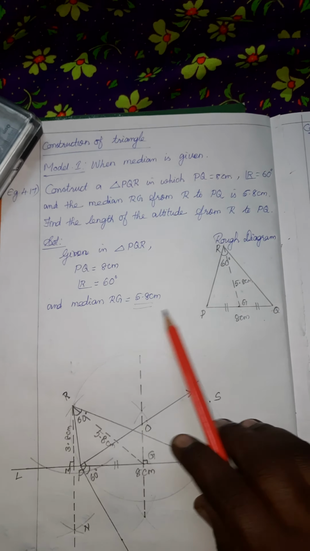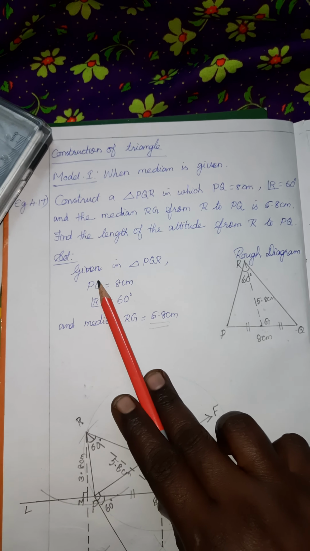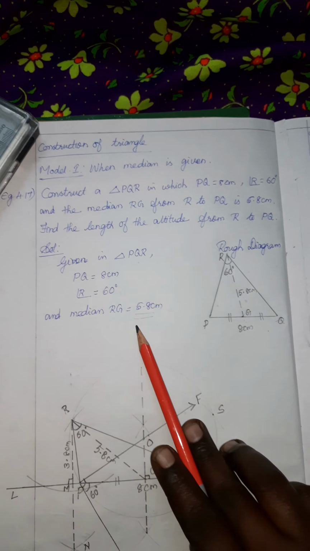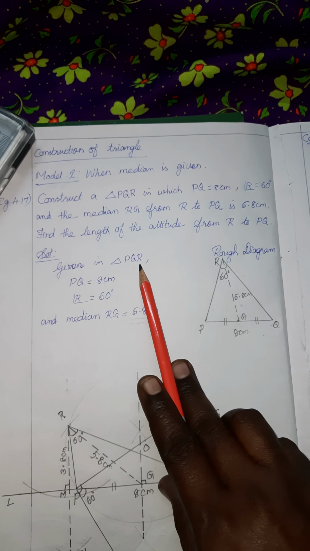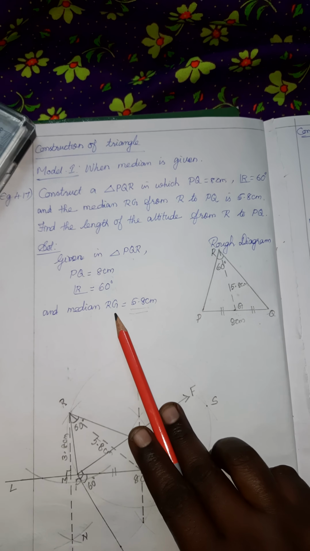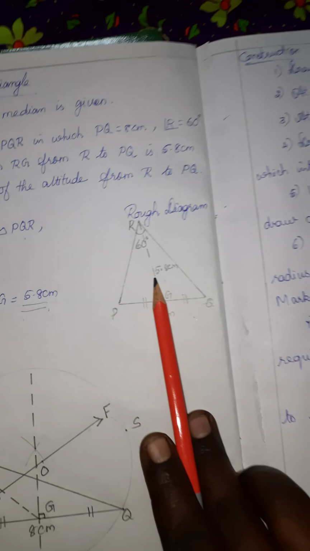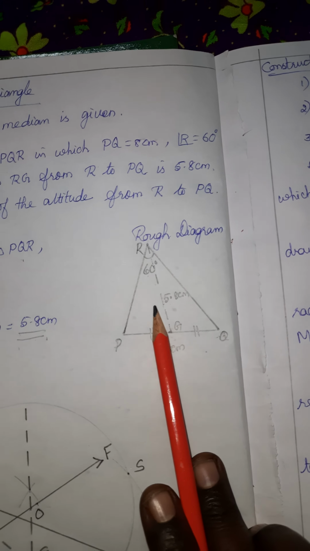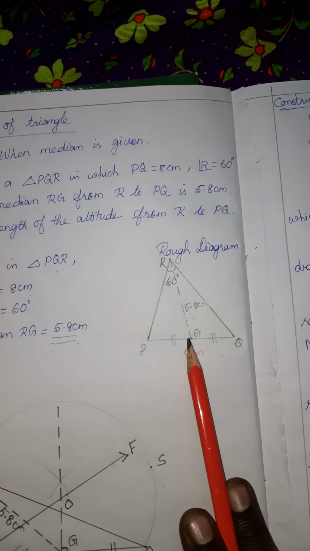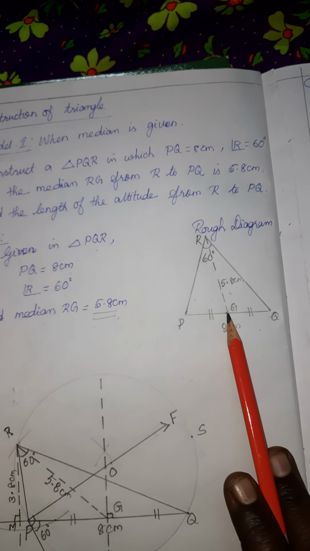In the solution part, it is compulsory to write the given part. First write the triangle name, then what measures are given. Given triangle PQR, in that, PQ equal to 8 cm, angle R 60 degree, median RG equal to 5.8 cm. Show the same in the rough diagram also. Please draw the rough diagram neatly using scale and pencil and write all the measures. Otherwise you will not get the mark for the rough diagram.